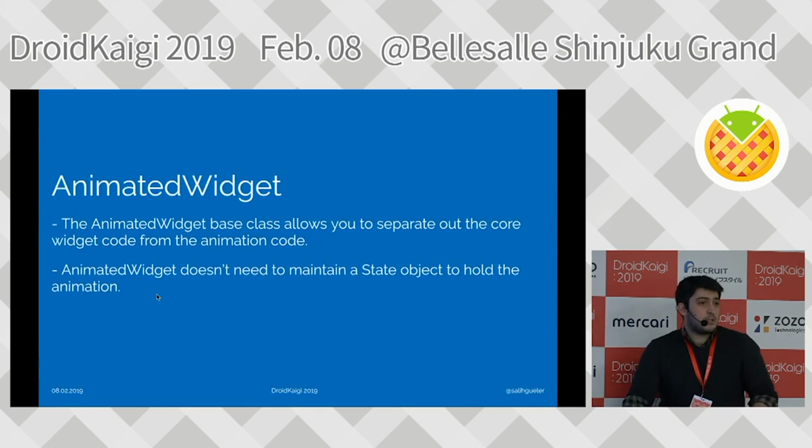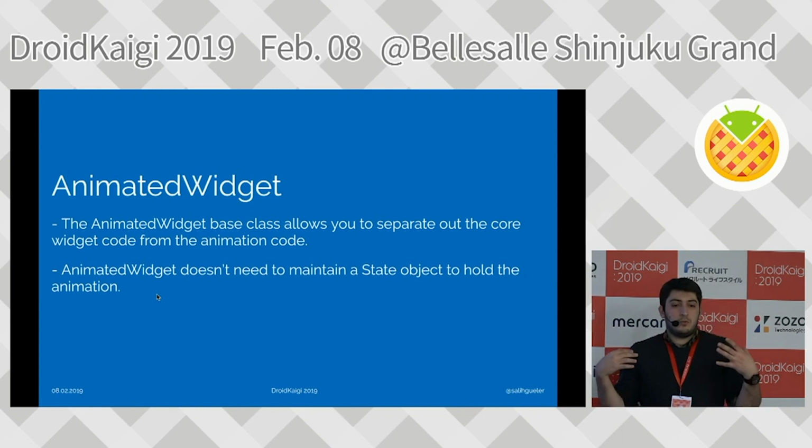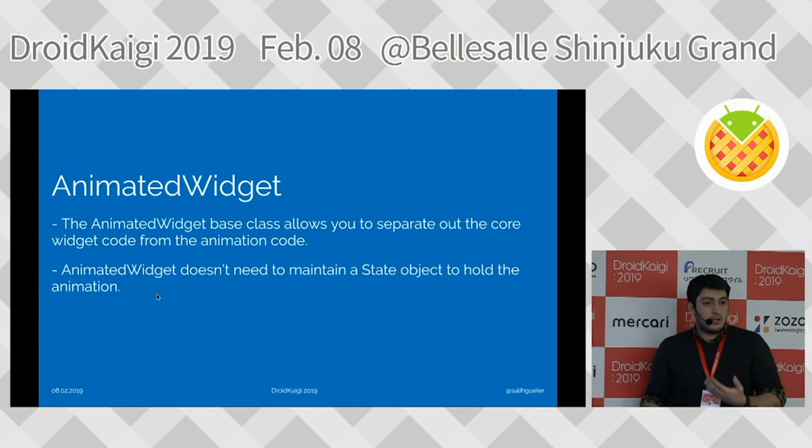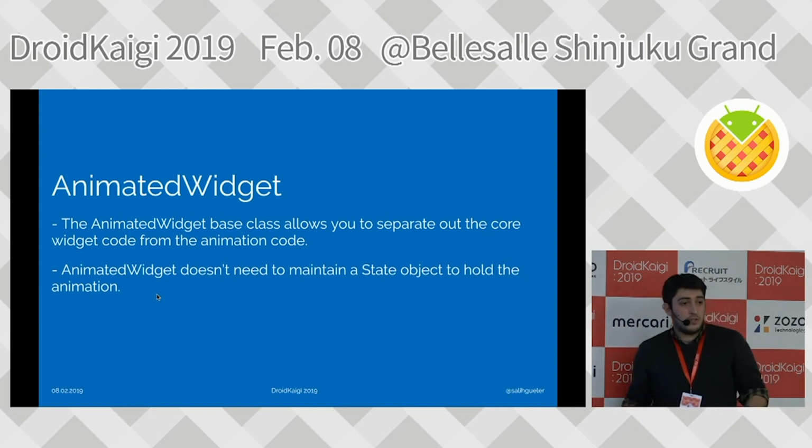These animated widgets are used mostly for single-purpose animations. For example, there are different types of animations used: fade transition, slide transition, rotation transition. We will use all of them. But the thing is, it is handling the setState situations for you.